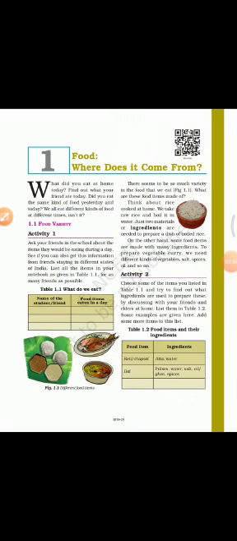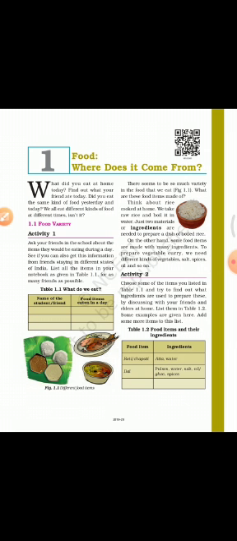Now, we would continue activity 1 and continue it with activity 2. So, in activity 1, what did you do? You wrote your friend's name and what food items they consume in a particular day. Now, the food items that they consume are made with various ingredients.